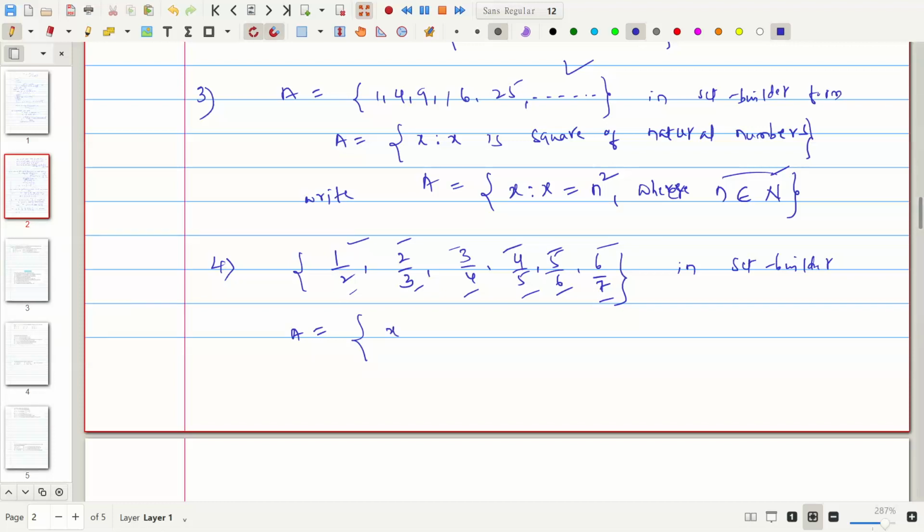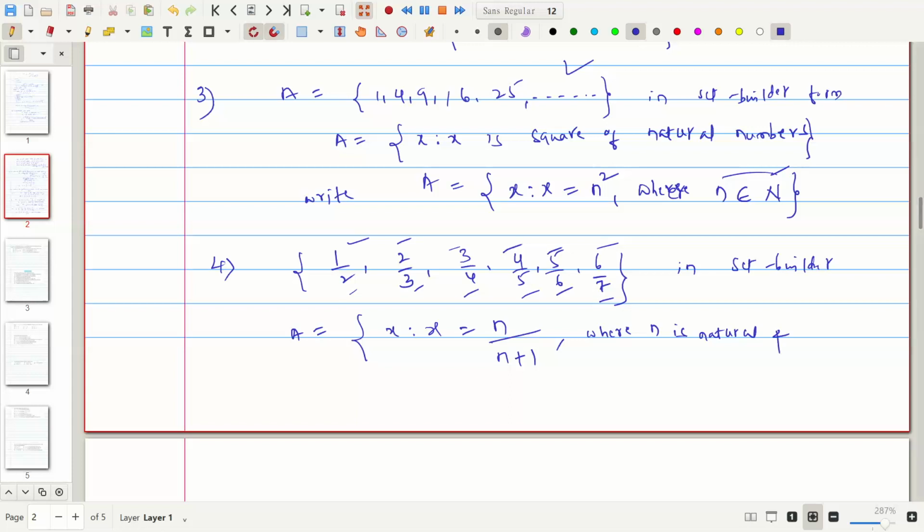Incremental means n plus 1. The numerators are n, and the denominators below are n plus 1. Therefore we can write x is equal to n over n plus 1, where n is a natural number.